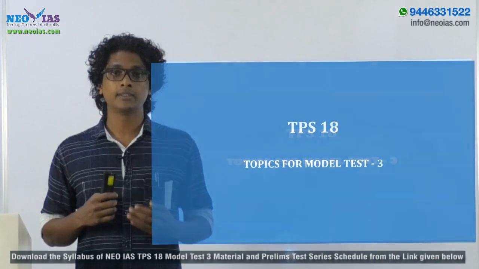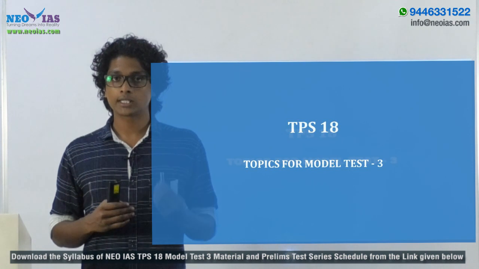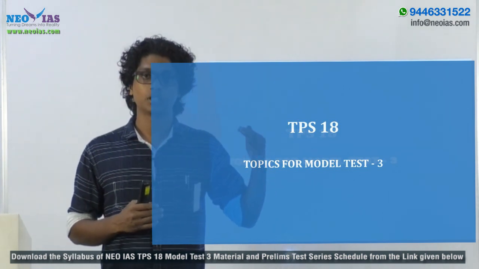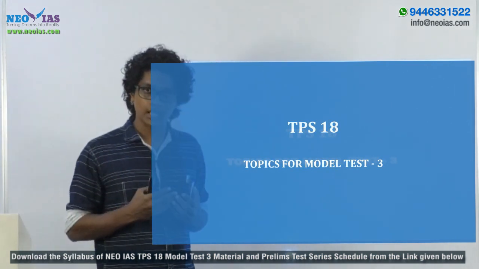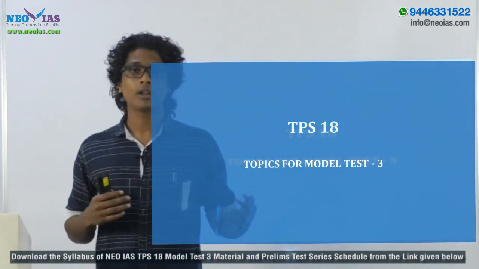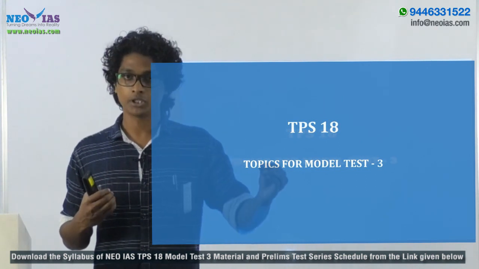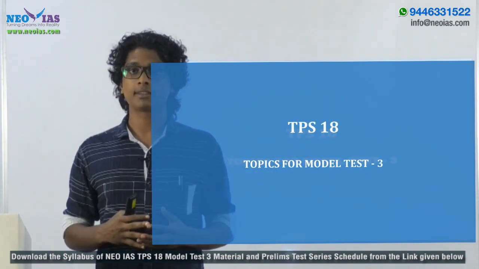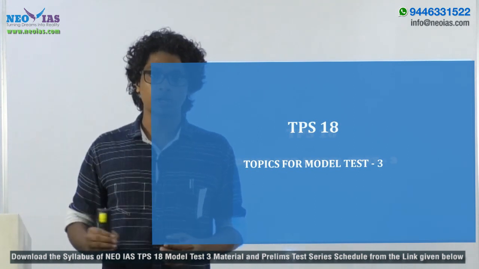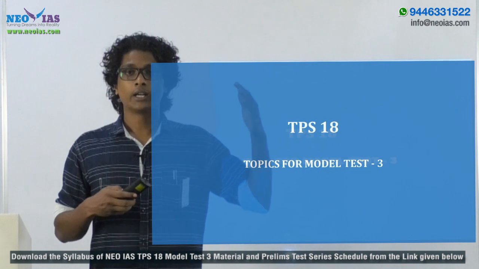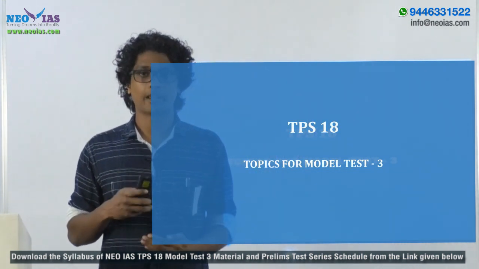Hello everyone. In this session, I'm going to discuss the topics for Model Test 3 of Target Prelims 2018. The subjects for MD3 are geography as well as science and technology. You will have 35 questions coming from geography, and the remaining 15 questions will be from science and technology. First, let's take a look at the topics and syllabus for geography for your MD3.